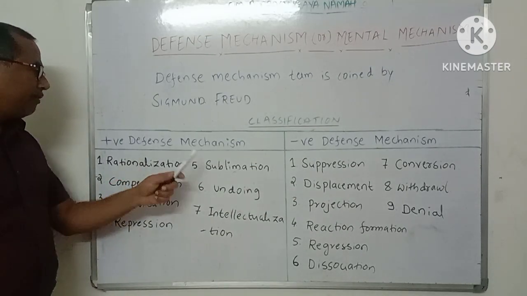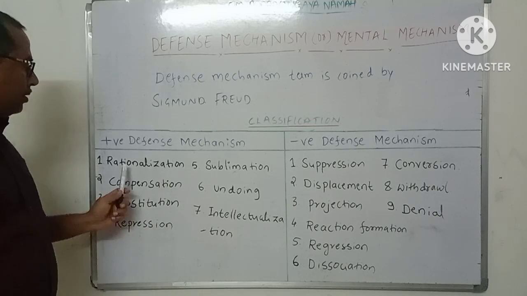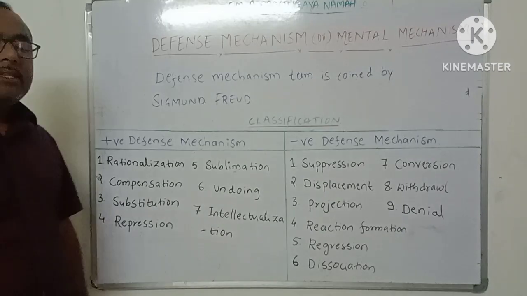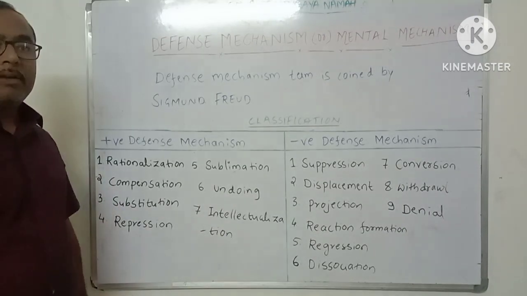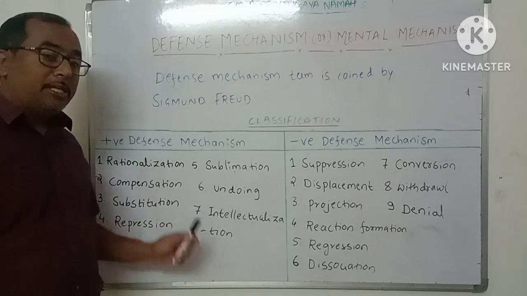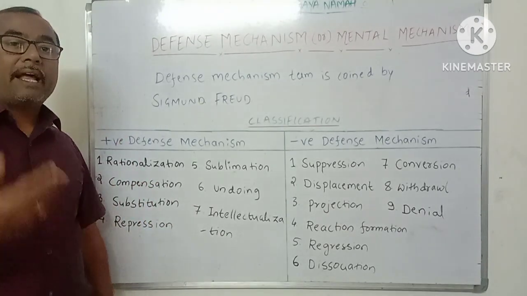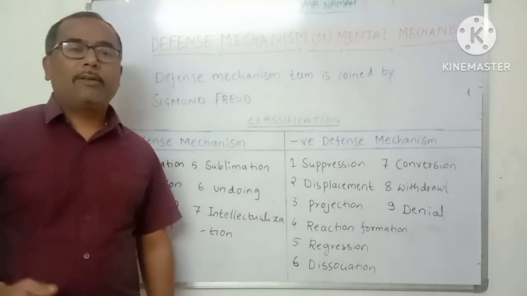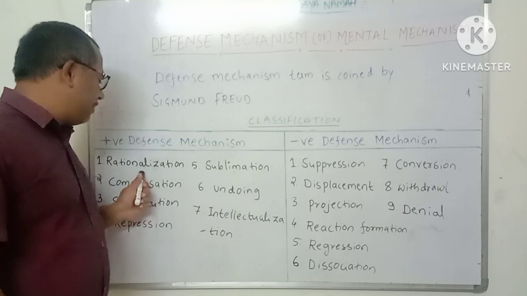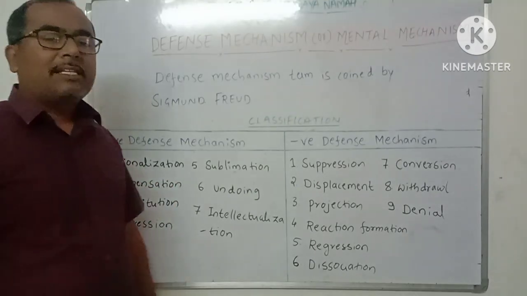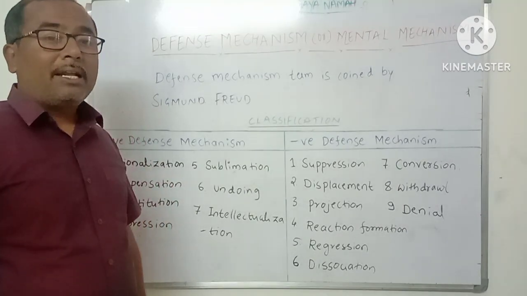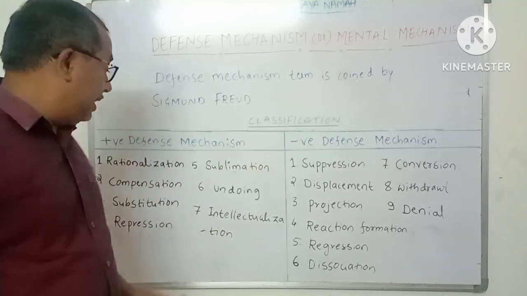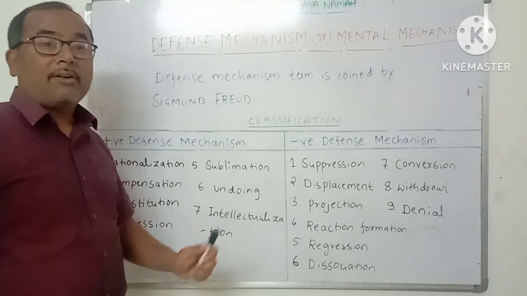The first positive defense mechanism is rationalization. Rationalization is a defense mechanism which involves protecting self-respect. Whenever there is a threat to self-respect, the person tries to protect it by giving certain rationales or reasons for unacceptable behavior, thereby preventing the development of anxiety or stress. For example, if a person fails in an examination, he will not say that he did not study well and that is why he failed. Instead, he will give some other reasons or rationales.